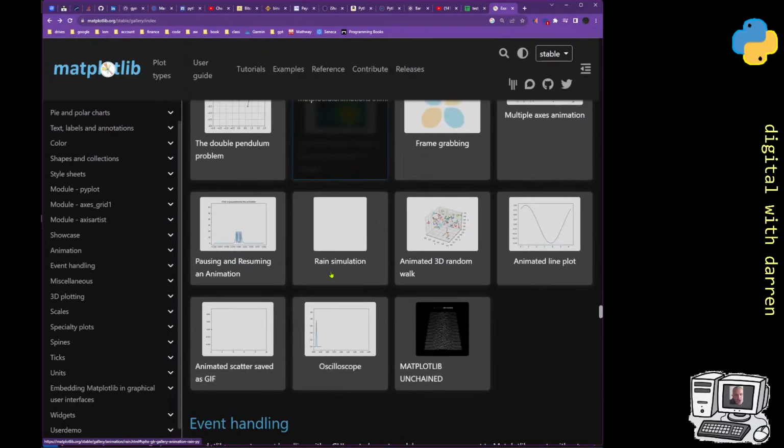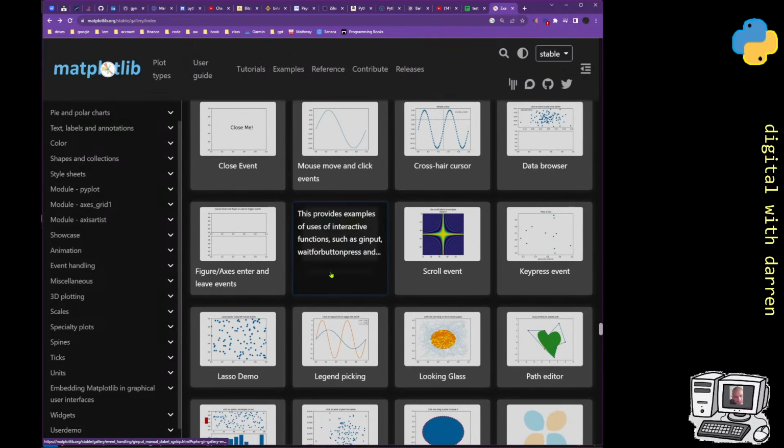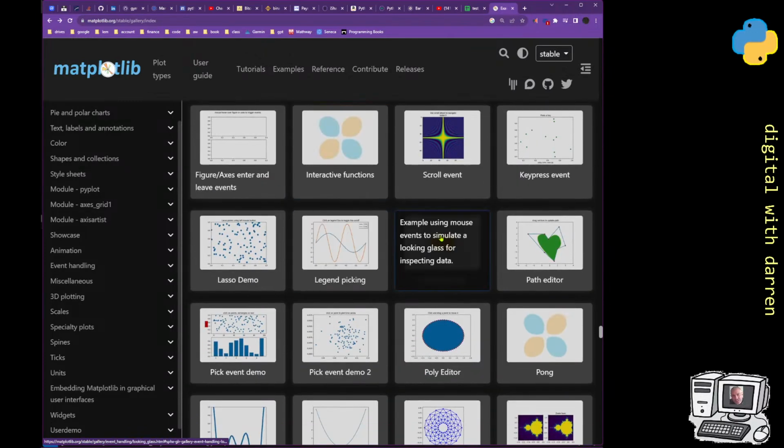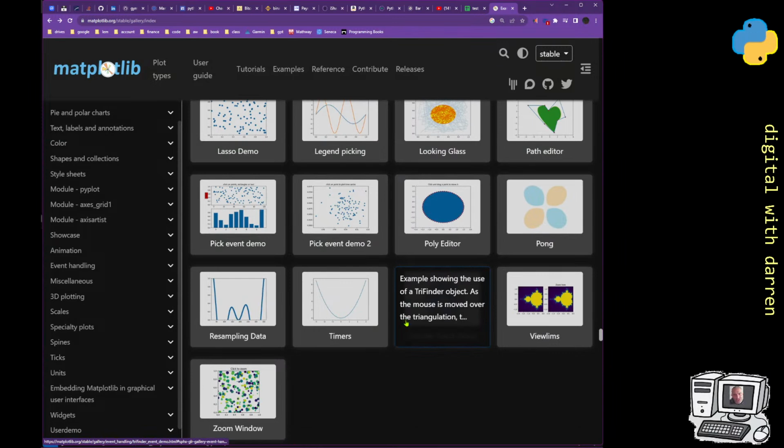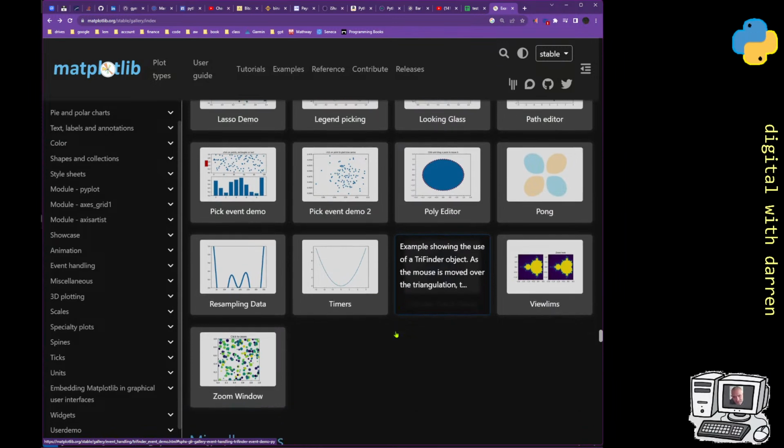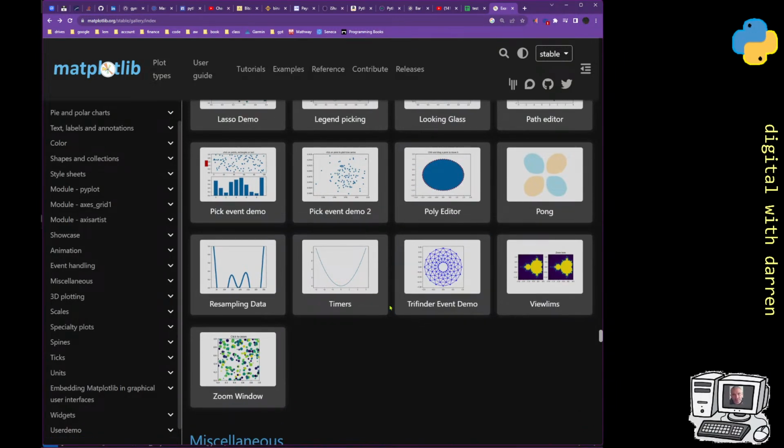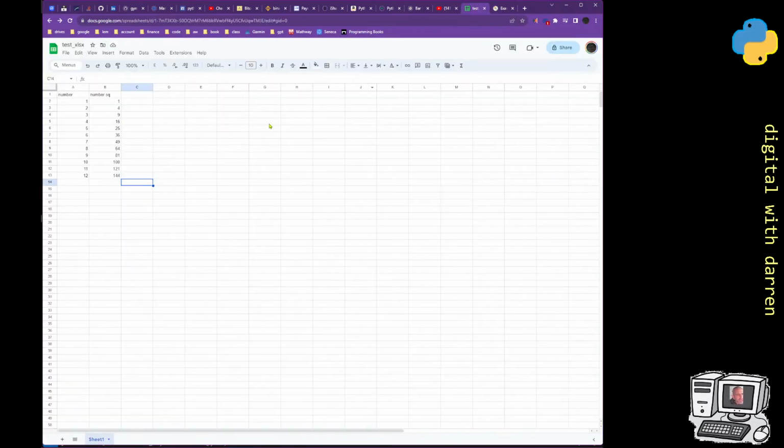There was a whole bunch of these things that was available. But anyway, this isn't just a matplotlib session, and it's not just a pandas session, and it's not to say that one's better than the other, but really it's how to use them.